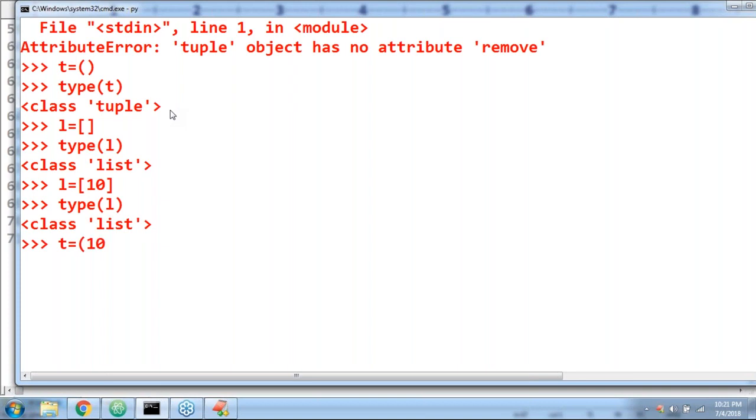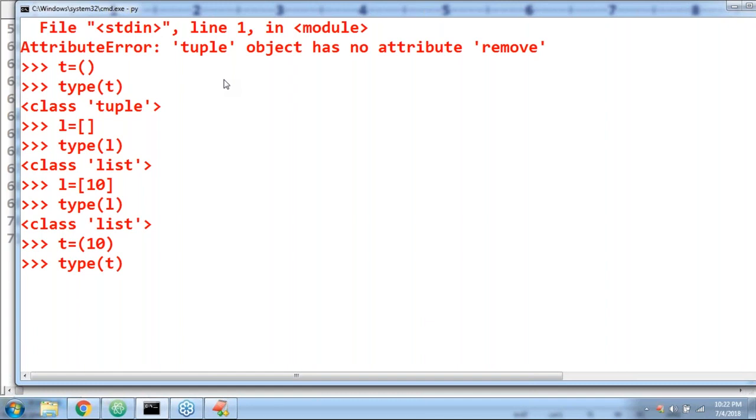T is equal to (10). What is the type of t? Don't wait even a single second. T is equal to (10), and what is the type of t? Tuple? What is the length of this tuple? 1?